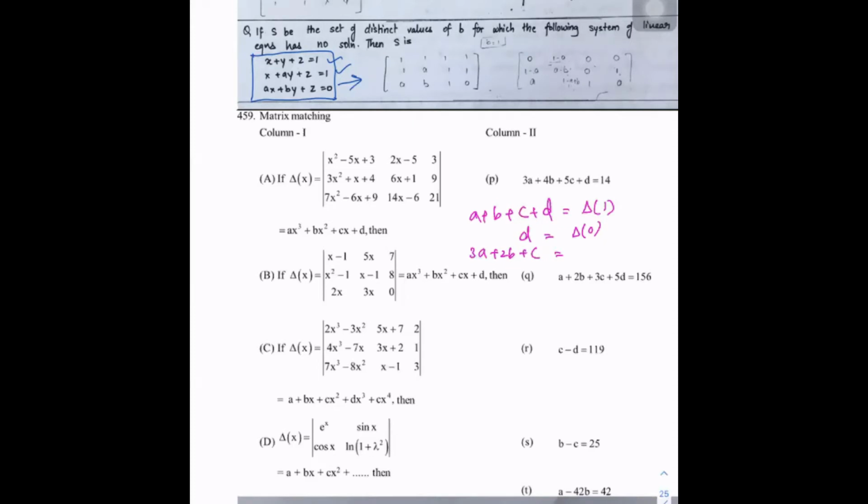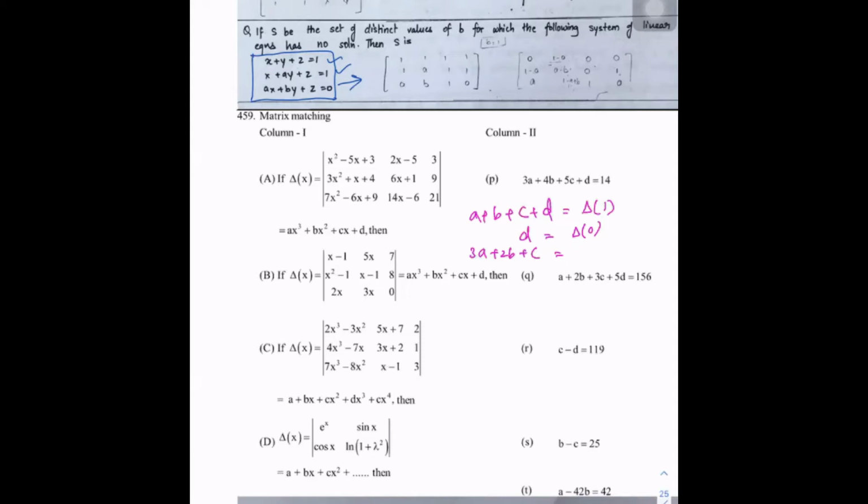So depending on the question, you apply the method. Because here, if you see the options, normally they give a plus 2b, 3c, 5d like that, so compulsorily you have to simplify. In this 459 problem, particularly, you have to simplify all the results.